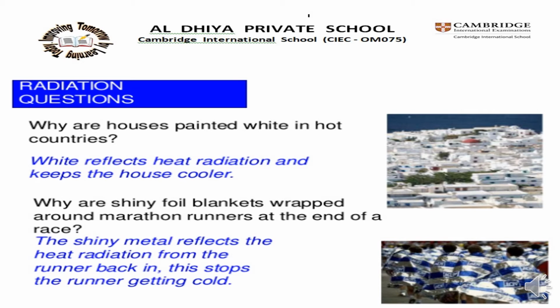One more question. Why are shiny foil blankets wrapped around marathon runners at the end of a race? Because the shiny metal reflects the heat radiation from the runner back in. This stops the runner getting cold.